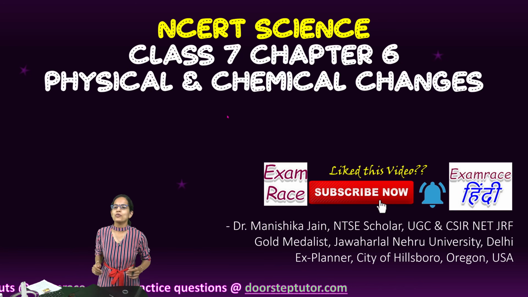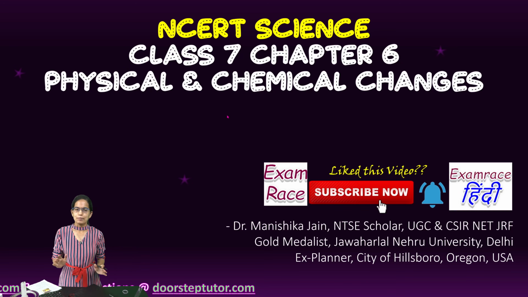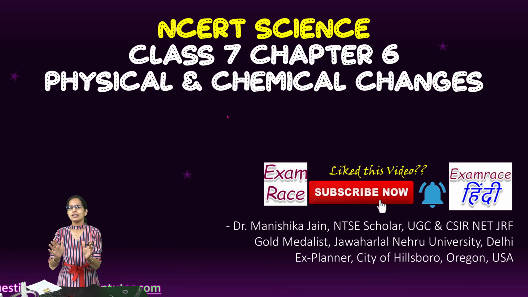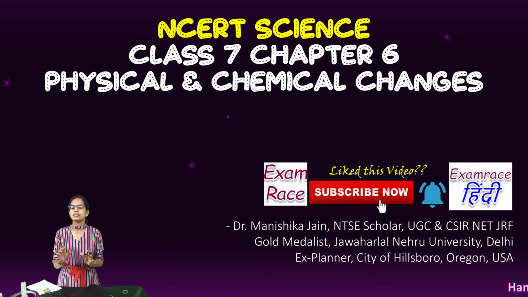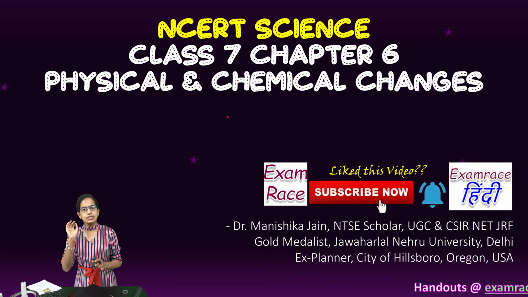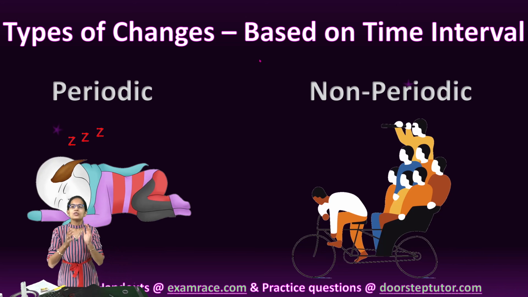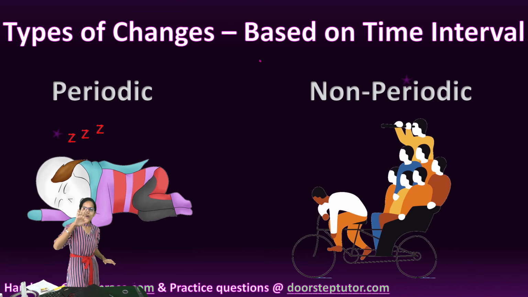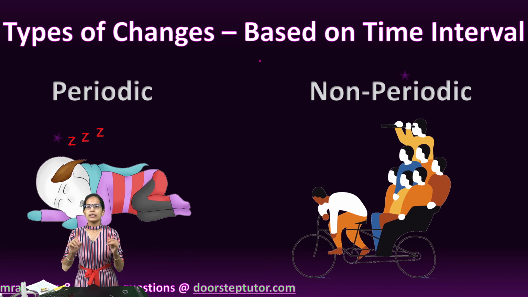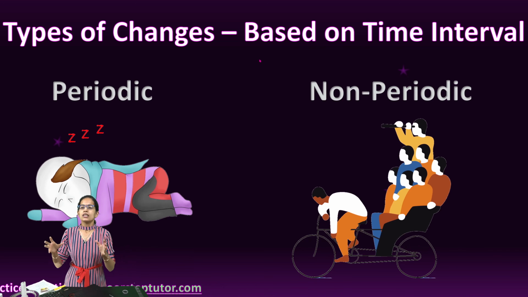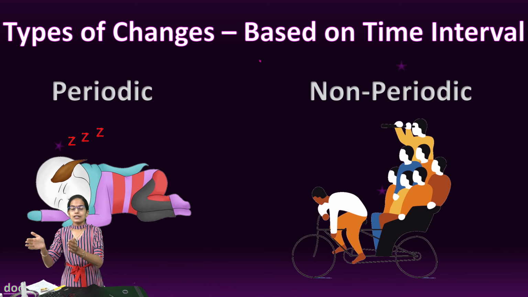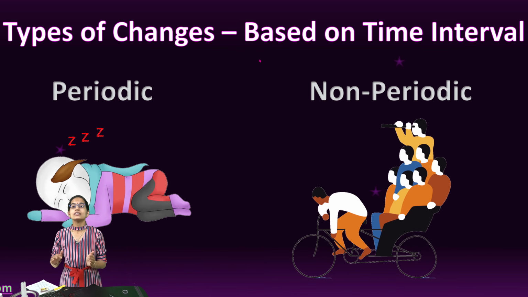In this chapter, we would focus on physical and chemical changes and start our lecture with the various types of changes, five different classifications for understanding the changes. Under types of changes, we would understand five classifications. The first is based on time interval. That means those things which occur at a fixed time interval, it is periodic.